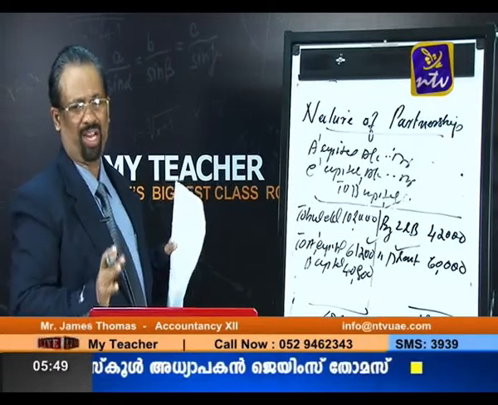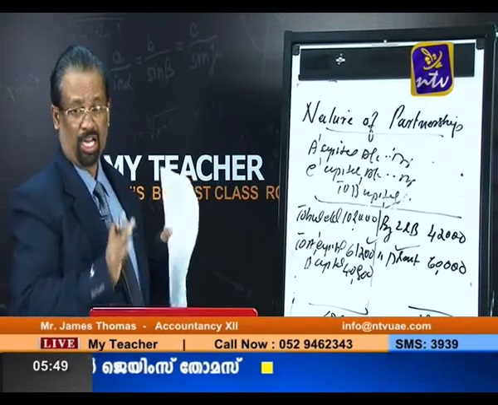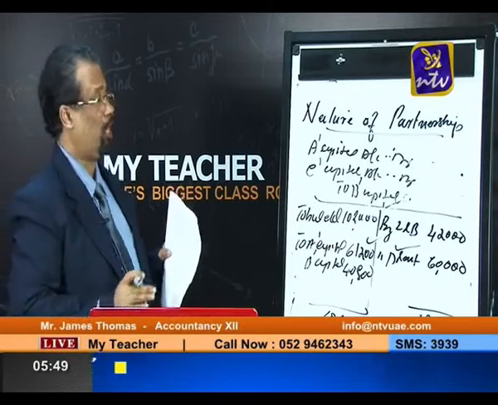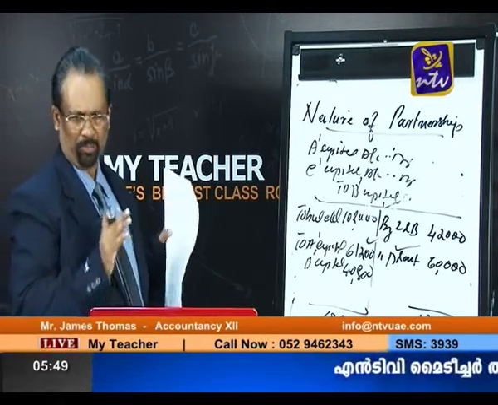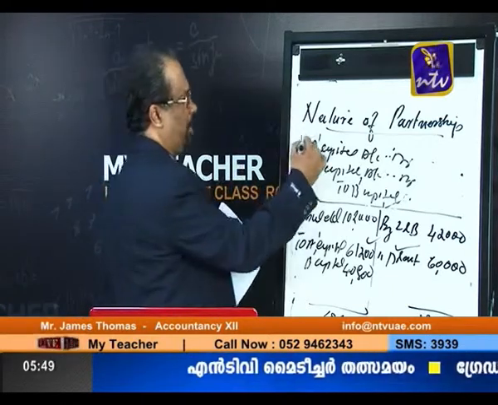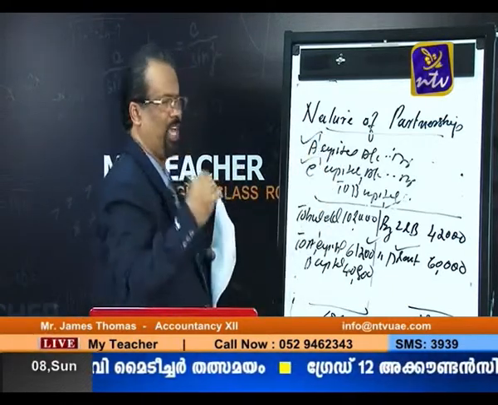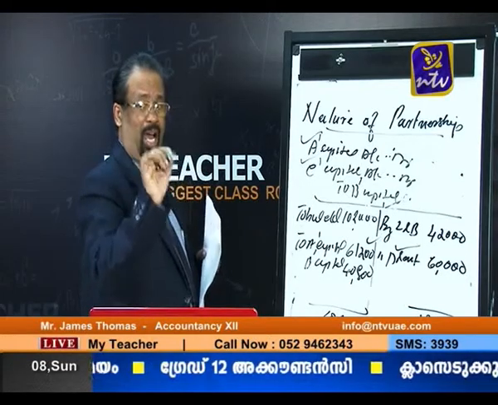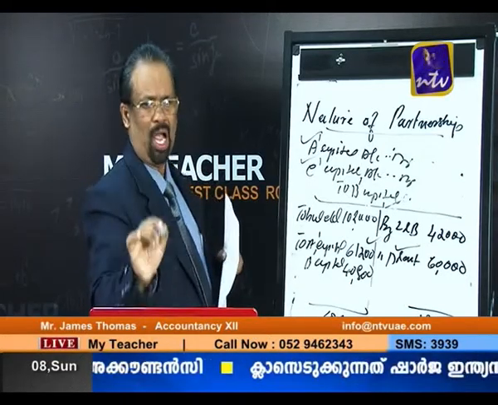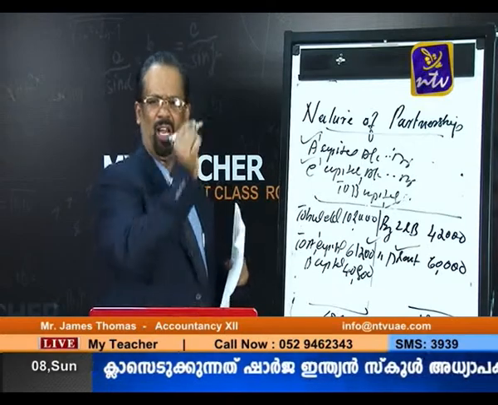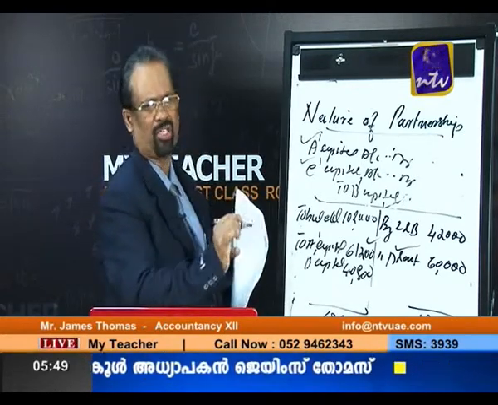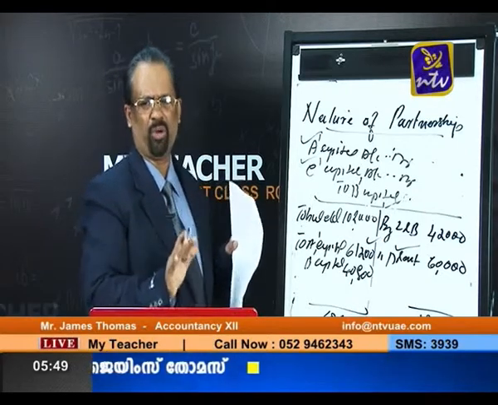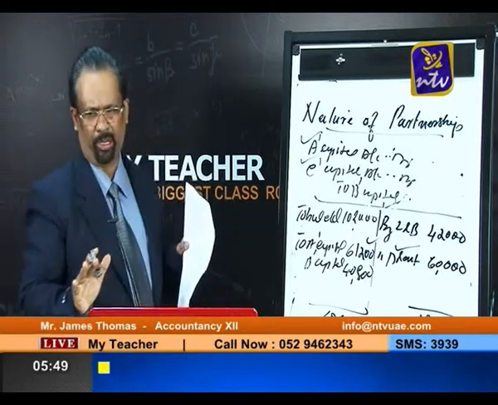The treatment of goodwill under retirement: continuing partners' capital accounts debtor to retiring partner's capital account. That means when we are posting this entry, the capital account that we are writing for A and C goes in B's column, and simultaneously on the left hand side we write B, in A's column and C's column. So this is the treatment of goodwill under retirement.